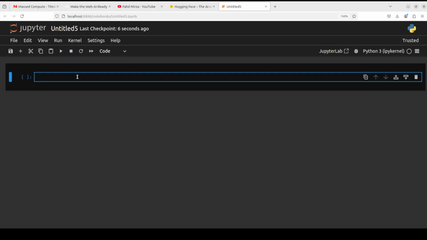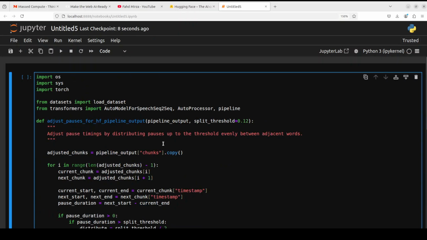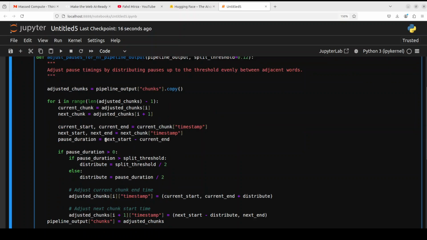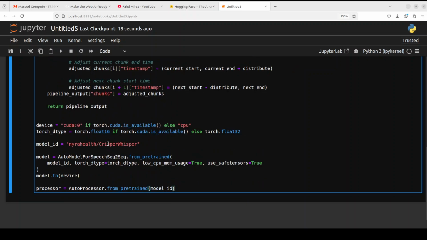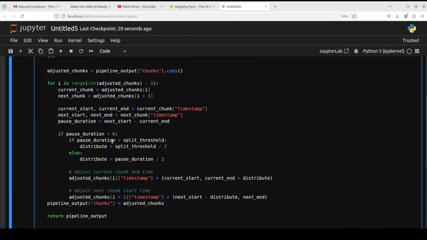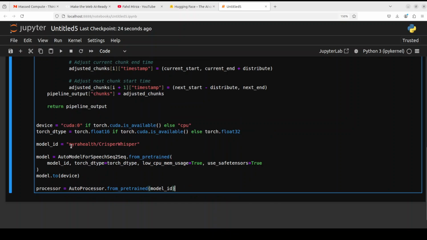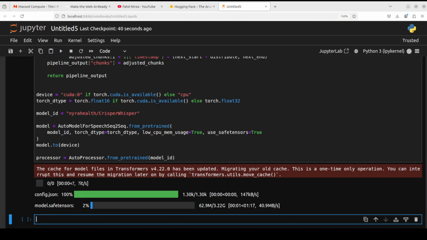Okay, so let's first import the libraries, download the model, and then we are also defining this function which adjusts the pauses for Hugging Face pipeline output, and this has been provided at their Hugging Face page, which you can also just copy paste. This is the requirement for this model. And then you can see that I am just downloading this nyrahealth CrisperWhisper, and then we are also putting it on our CUDA device. So let me run it. And there you go, the model has started downloading. The size is 3.22 gig, which is I think a decent size for this sort of model.